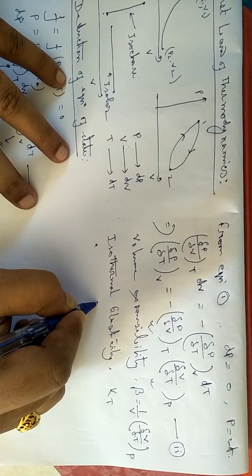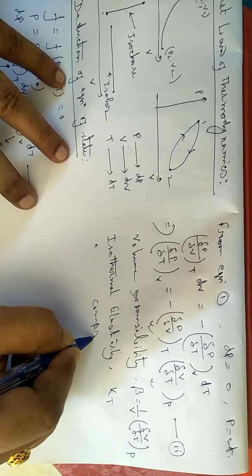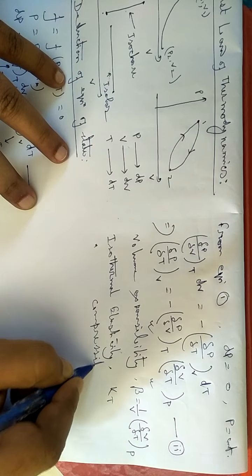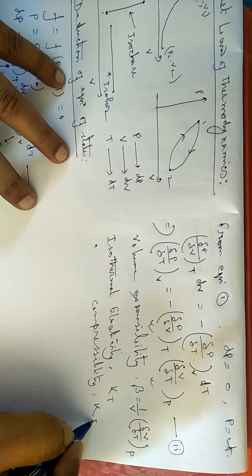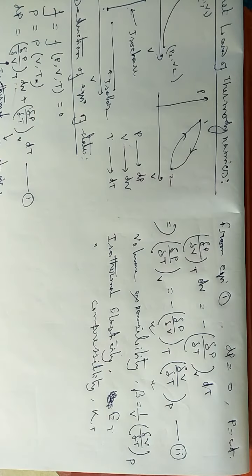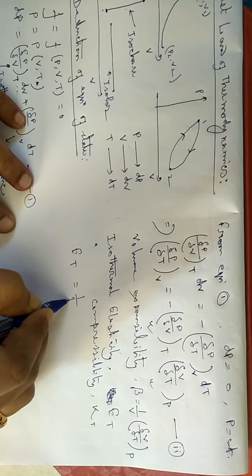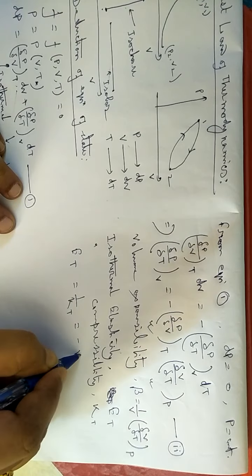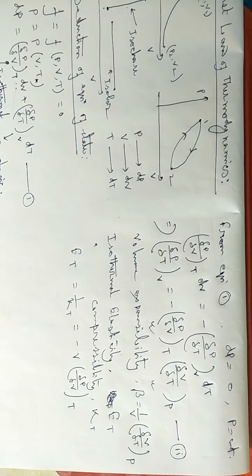Isothermal compressibility is termed as Kt, and isothermal elasticity is termed as Et. So we can write Et equals 1/Kt, the reciprocal of compressibility, equals minus V (∂P/∂V) at constant T.